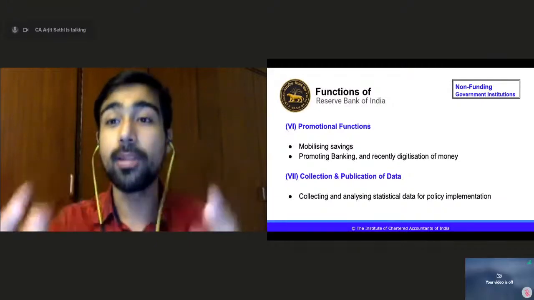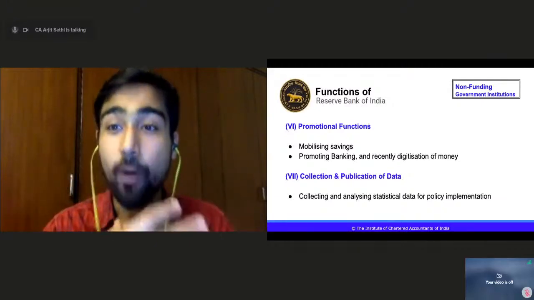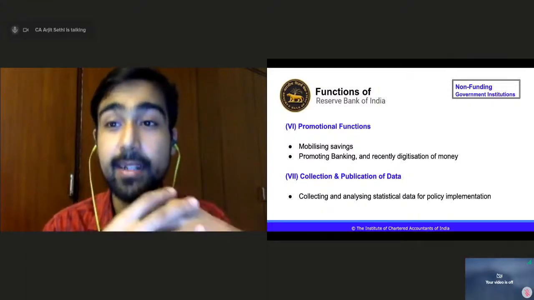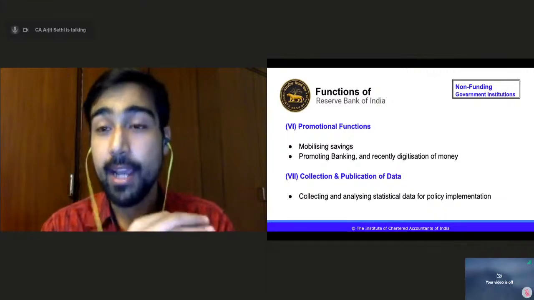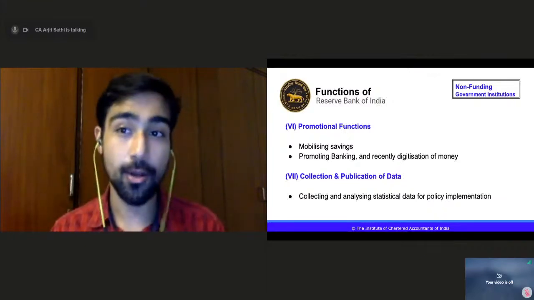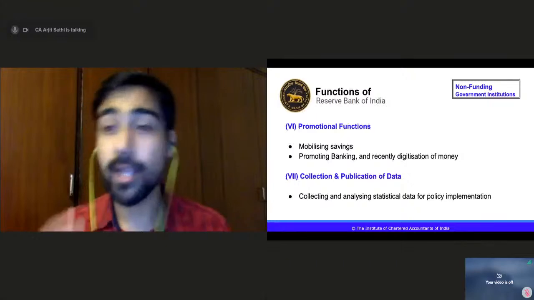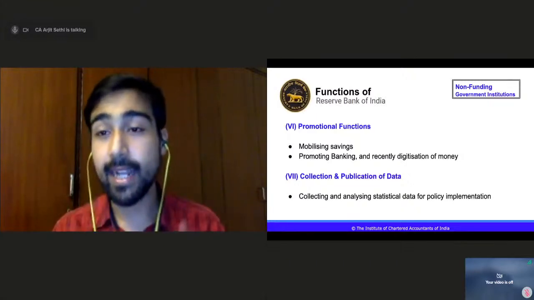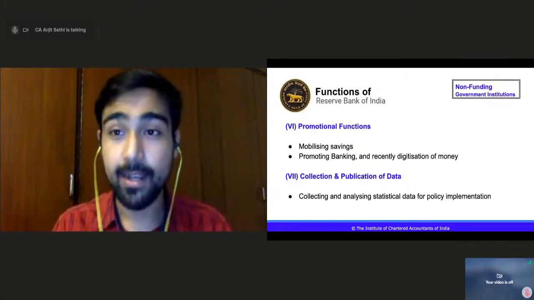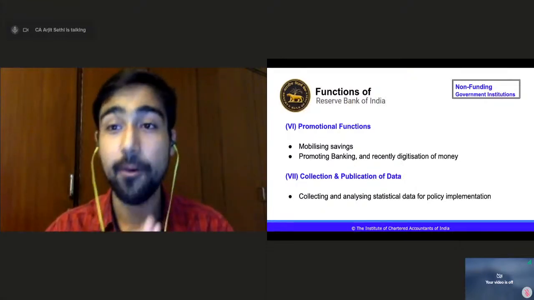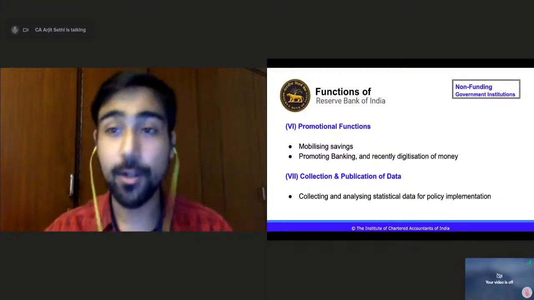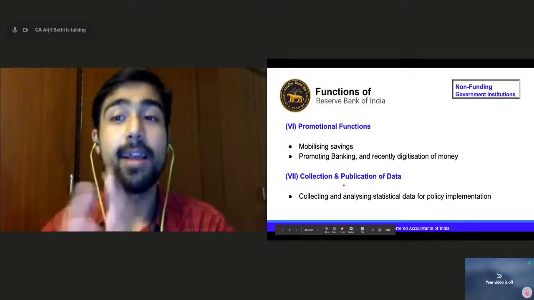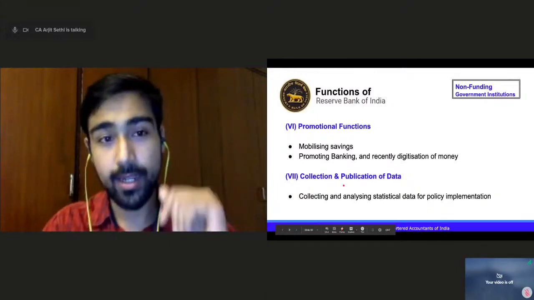So it puts out all this data on its website for policymakers, for businesses, for banks to see and develop their business, right? If I see that the rupee is becoming stronger, I as a business would want to export more because I will get more money out of it, right? So it is collecting and publishing data on its website, which is useful for businesses, for banks, for government, for different organizations. So it has a function of collection and publication of data as well. Okay.